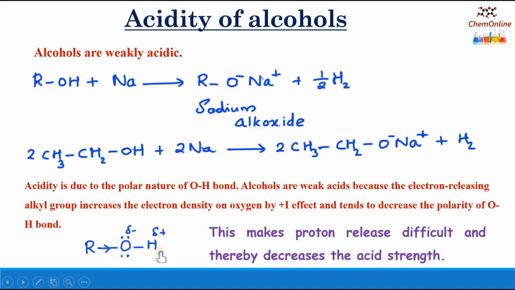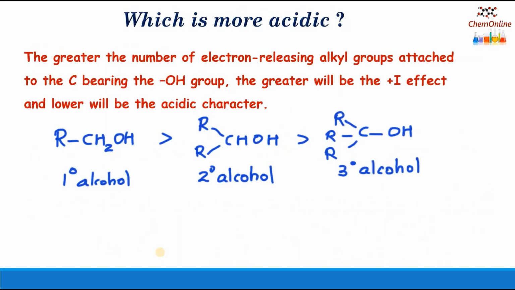So this decreases the acid strength, and that's why alcohols are very weak acids due to the presence of electron releasing alkyl groups. The greater the number of electron releasing alkyl groups, the greater will be the plus I effect, and hence the lower will be the acidic character. A greater number of electron releasing groups will decrease the polarity of the OH bond.